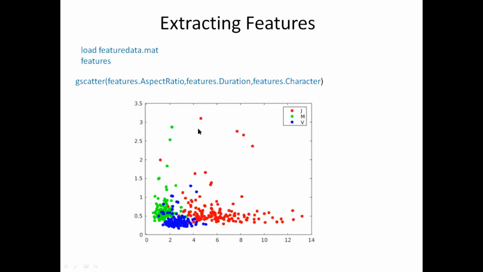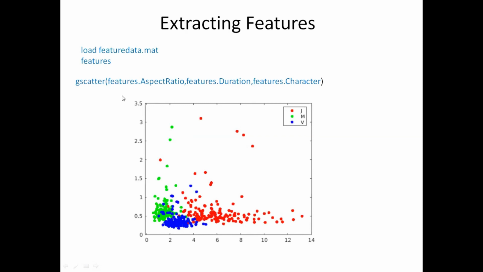You can see here the data corresponding to the letter J has been assigned the red color. The data corresponding to the letter M is assigned the green color, and the data corresponding to the letter V is assigned the blue color. You can see how the data is distributed in this plot, aspect ratio versus duration.